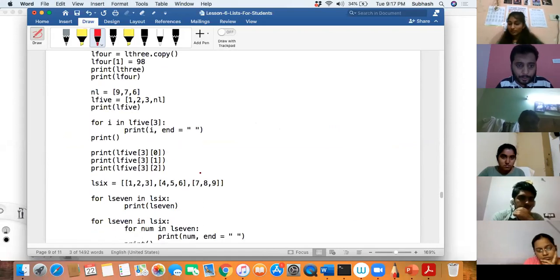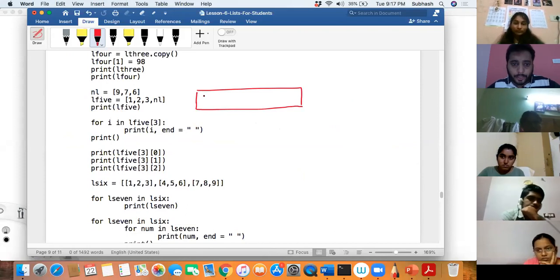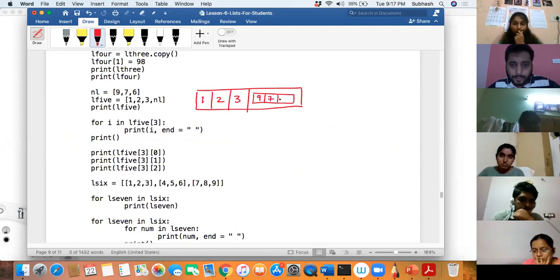Here it would look like this. It is 1, 2, 3, and then inside this you'll have a list which is nothing but 9, 7, and 6, something like this. So this is 0, 1, 2, 3.